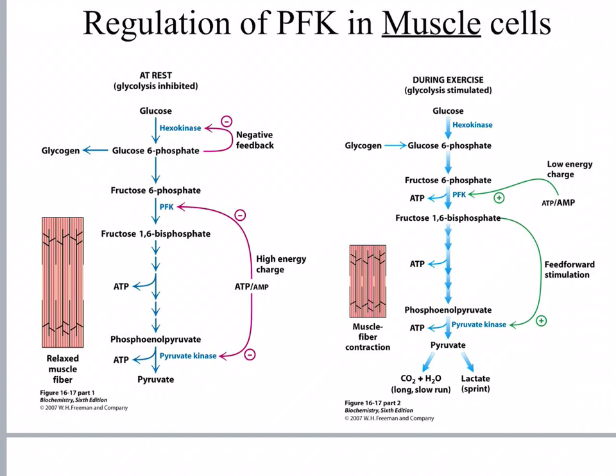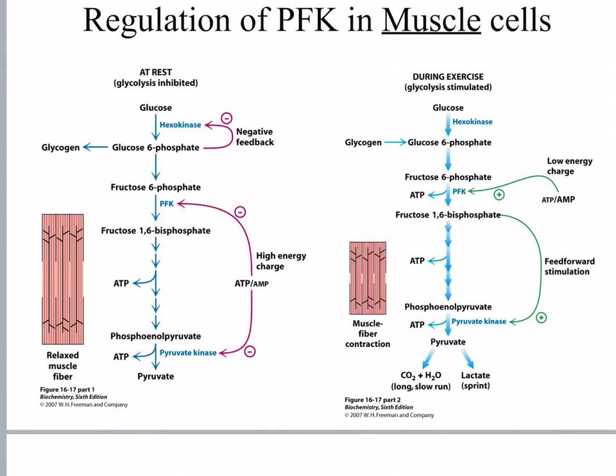Now, why does this make sense? If phosphofructokinase, the third enzyme, is going fast, it'll be making a lot of fructose 1,6-bisphosphate, and all of the reactions after that will be going, and there'll be a lot of phosphoenolpyruvate, and we want pyruvate kinase to be turned on. So it's a feed-forward activation. It's a feed-forward stimulation where as soon as PFK starts going fast and making product, pyruvate kinase will be induced to speed up also. So all three enzymes will be going fast, making more ATP.